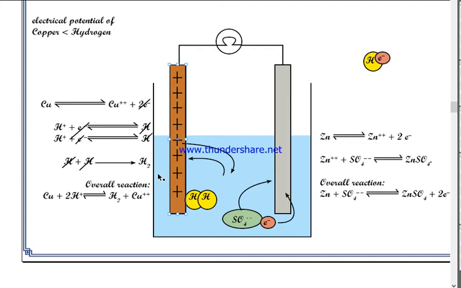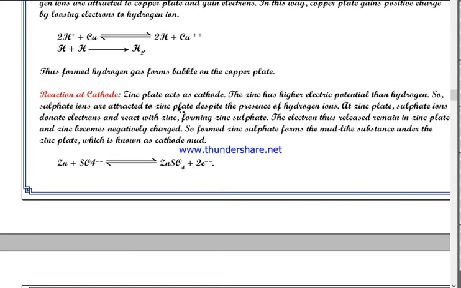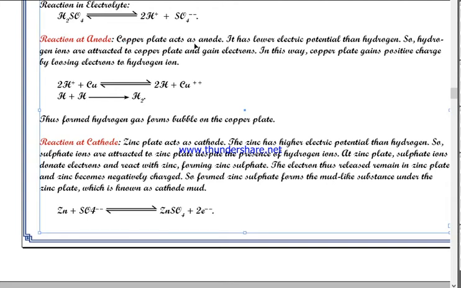This is how a copper rod or copper plate becomes a positive terminal. Get it? Hydrogen took the electron out of copper. Do you understand the reaction that takes place at copper, that means the anode? The copper plate acts as anode.